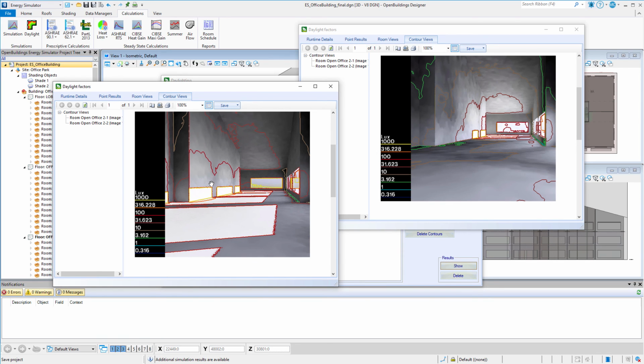So that's really quite a difference. So you can see why it is really important to include those external factors when you're doing that daylight simulation.